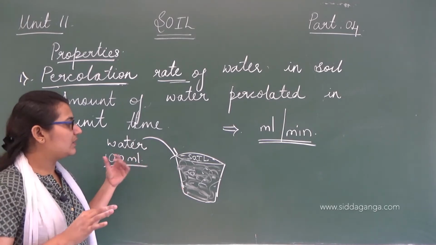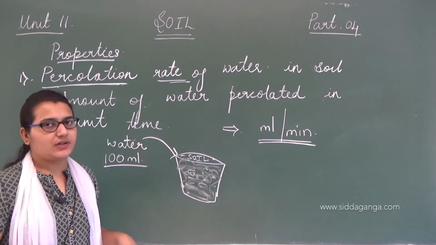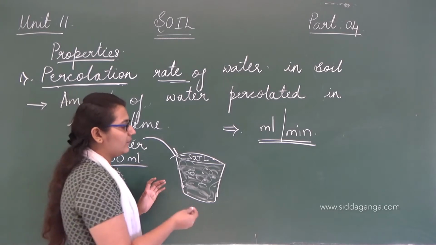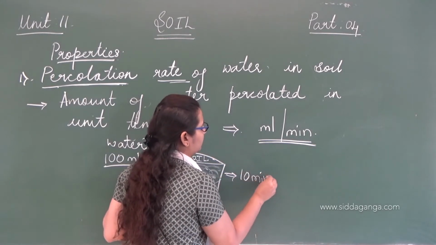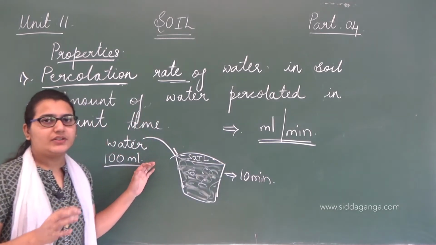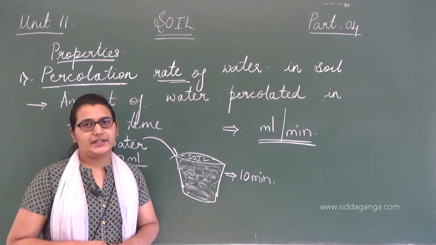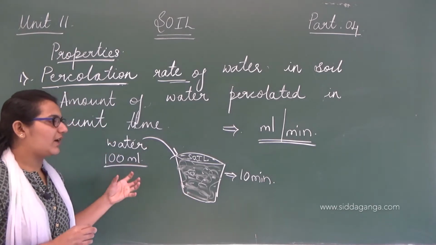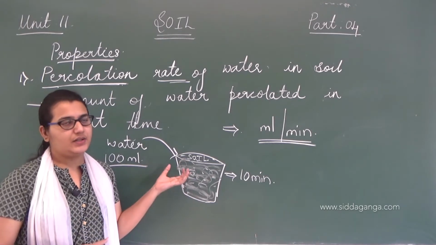For example, here we have taken 100 ml of water and poured it on this soil, and say after 10 minutes, what is the percolation rate of water? We can say the quantity of water taken is 100 ml.